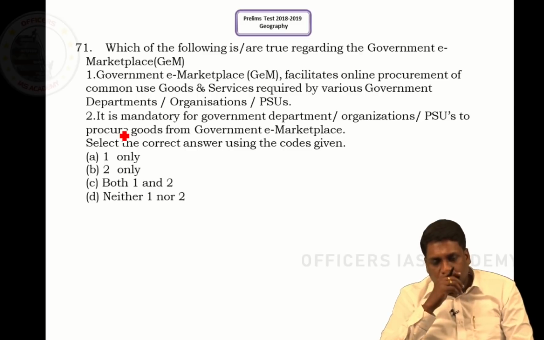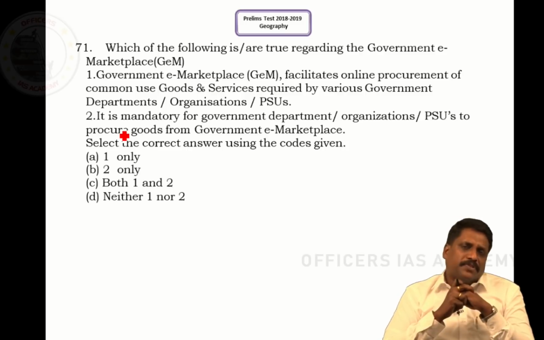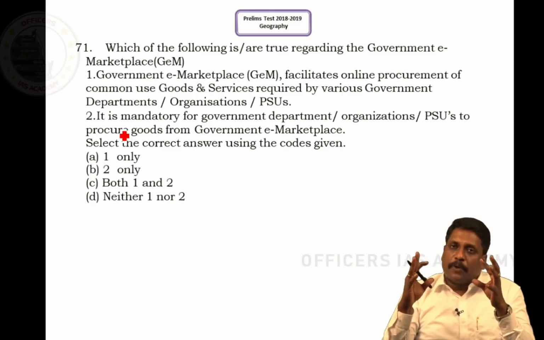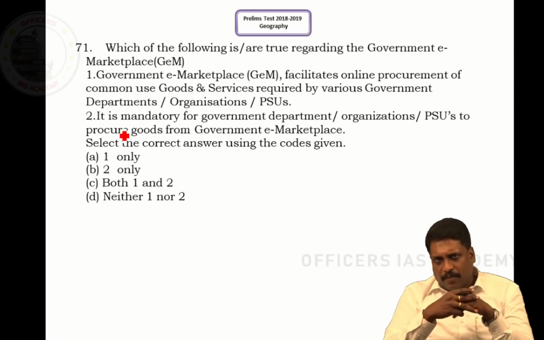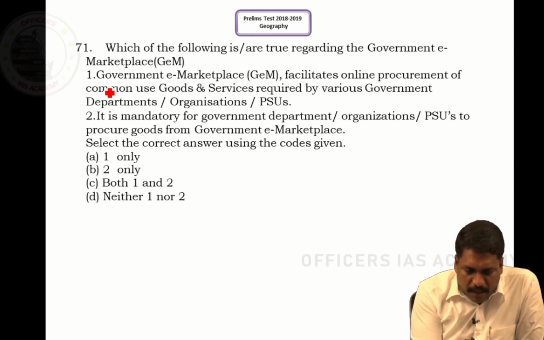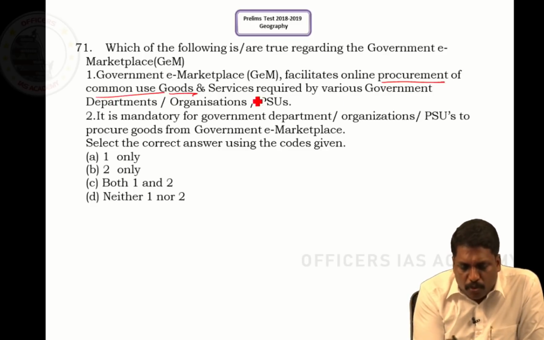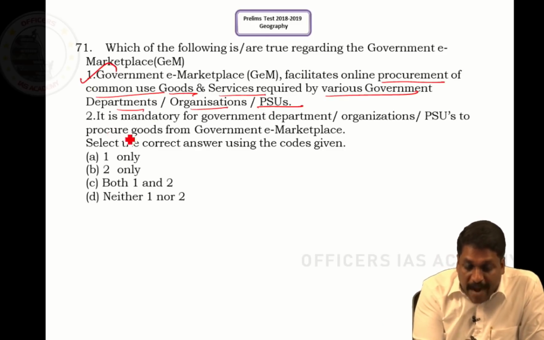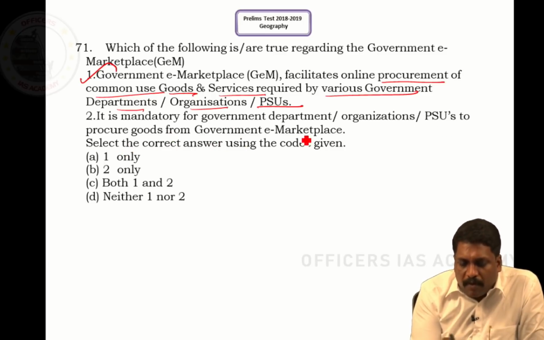Question number 71. Which of the following is true regarding the government e-marketplace? See here, this is one centralized place where any procurement for the PSUs, a central government organization or department should go for. Now, statement 1 says, government e-marketplace facilitates online procurement of common use goods and services required by various government departments, organizations or PSUs. Obviously, this is right. And it also says it is mandatory for the government department, organization, etc. to procure goods from government e-marketplace.